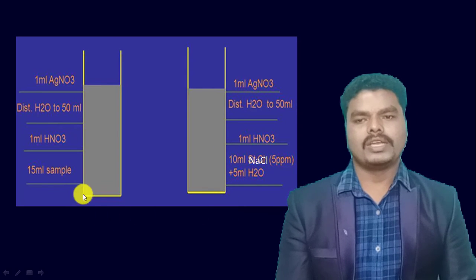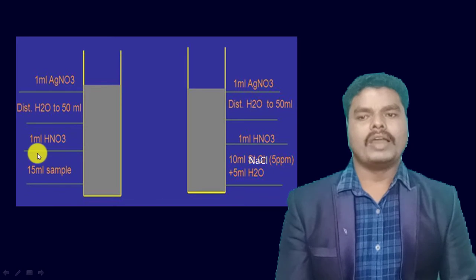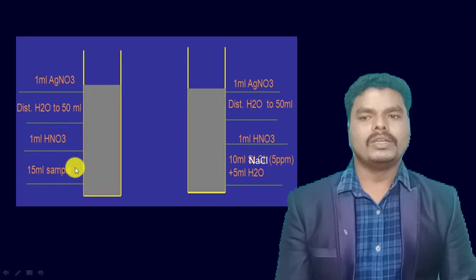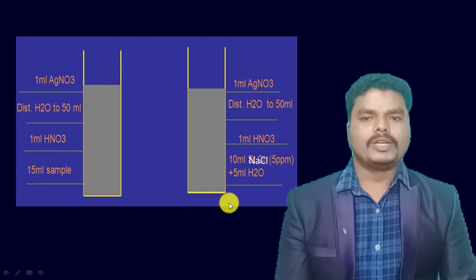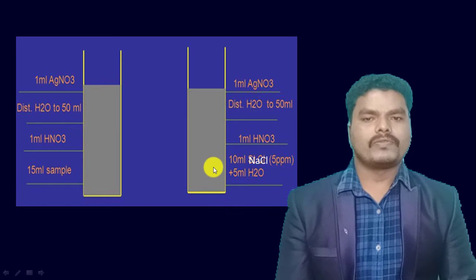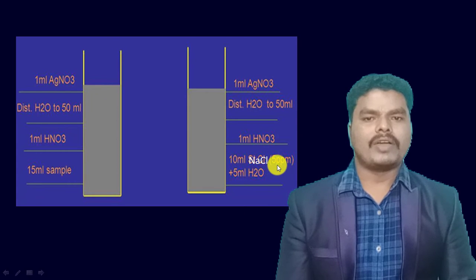In the test Nessler cylinder, we will add 15 ml of sample which is prepared according to the specifications mentioned in the pharmacopoeia, and to the standard Nessler cylinder we will add 15 ml of sodium chloride solution which has a 5 ppm concentration.